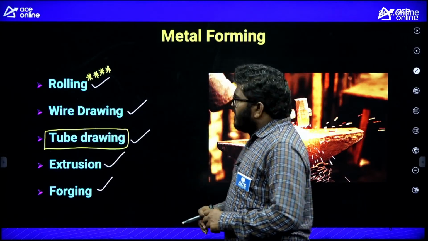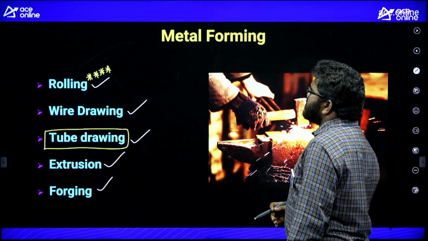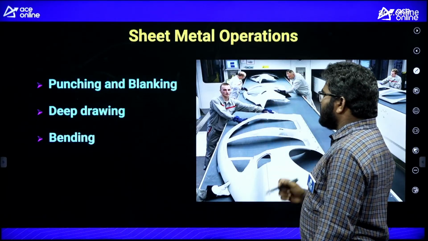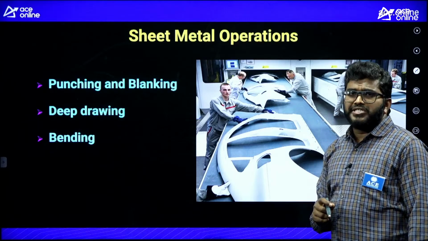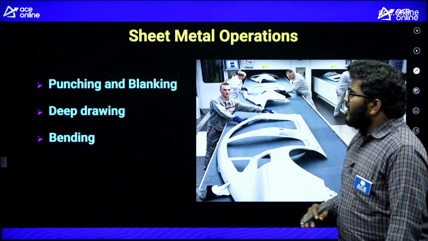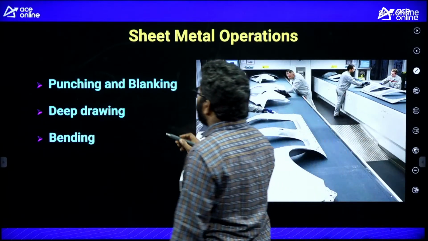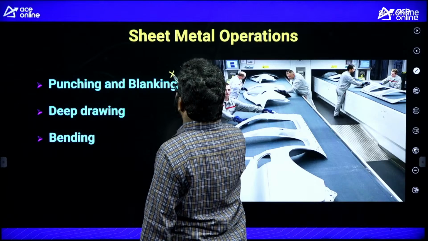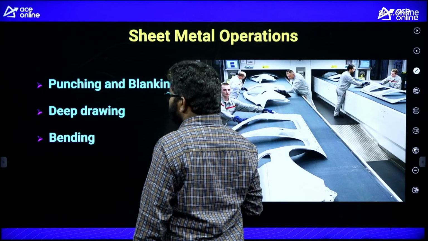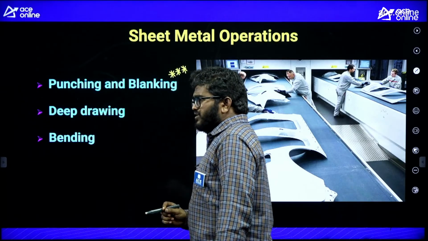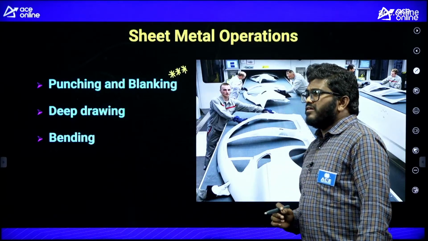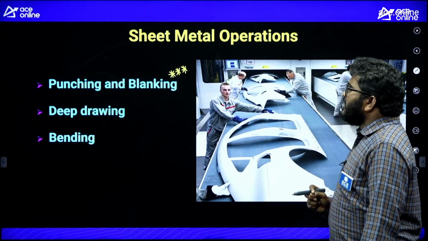Now first of all, we'll discuss the first topic. In sheet metal operations, there are three important topics: punching and blanking, deep drawing, and bending. Out of these three, focus more on punching and blanking, since many questions were asked from it in previous years. Then next is deep drawing, and the least priority I will give to bending. Punching and blanking is very, very important.